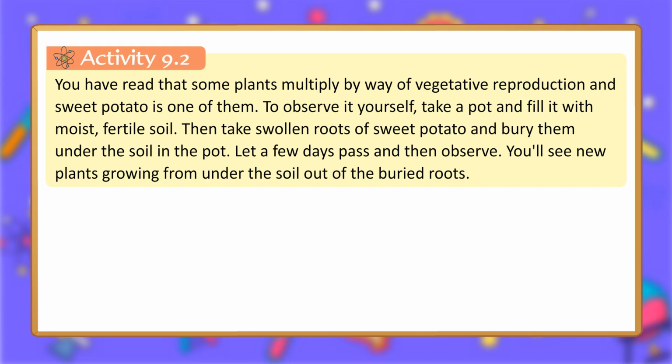Activity 9.2. You have read that some plants multiply by way of vegetative reproduction, and sweet potato is one of them. To observe it yourself, take a pot and fill it with moist, fertile soil. Then take swollen roots of sweet potato and bury them under the soil in the pot. Let a few days pass and then observe. You'll see new plants growing from under the soil out of the buried roots.